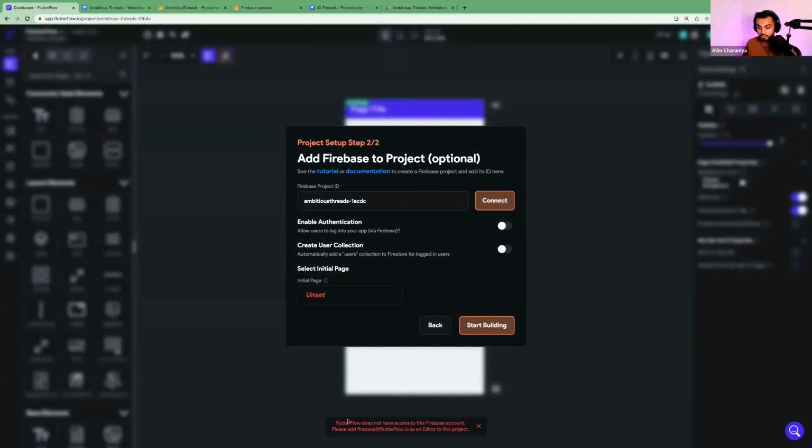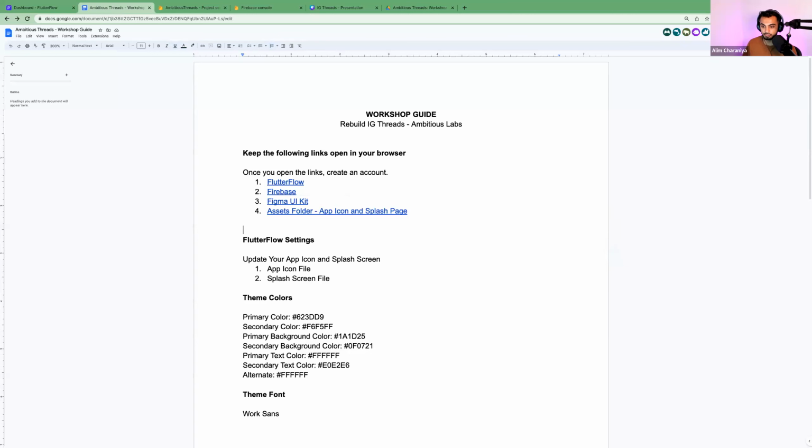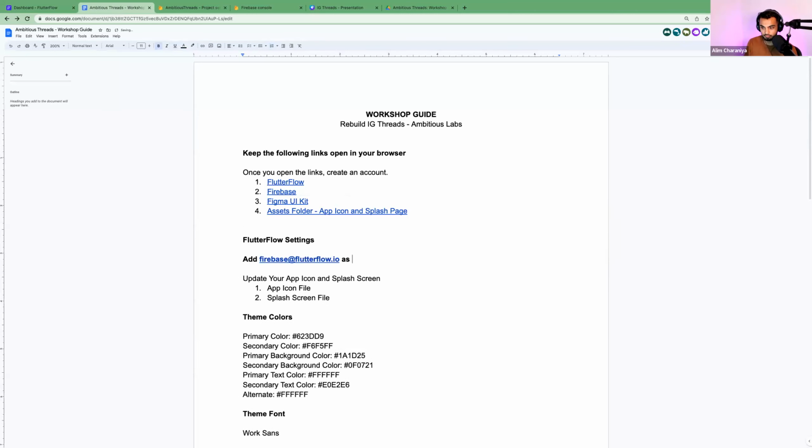Okay, we should get an error at the bottom. It says FlutterFlow does not have access to this Firebase account. Please add Firebase at flutterflow.io as an editor to this project. So that means we need to give Firebase access to FlutterFlow, or vice versa. We need to give FlutterFlow access to Firebase. So I'm going to hit connect again to get that error to show up. And then I'm going to copy the email address that it wants me to add as an editor. So I copied the email. And just to make it easy for y'all, I'm going to post that email. Just added that for y'all in the document.